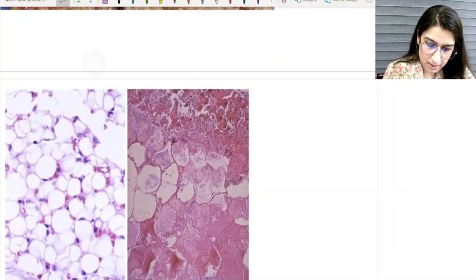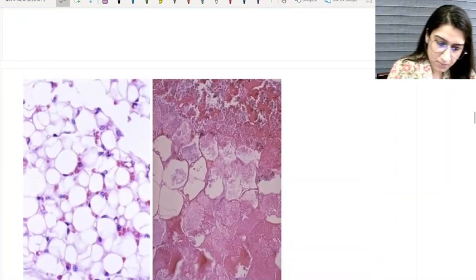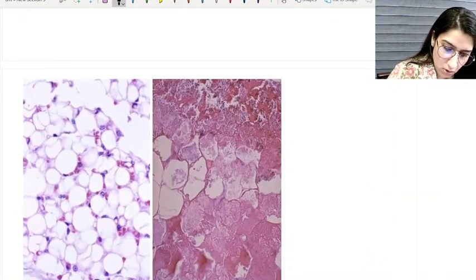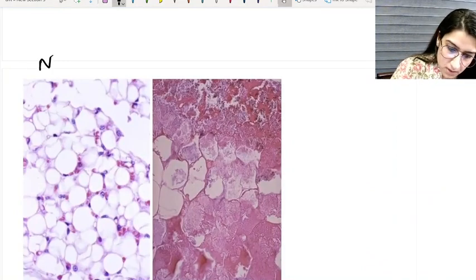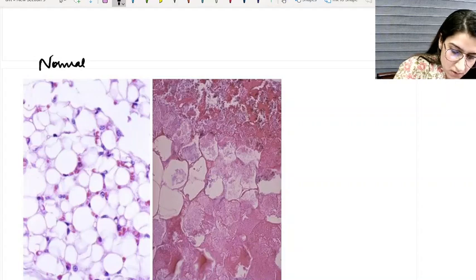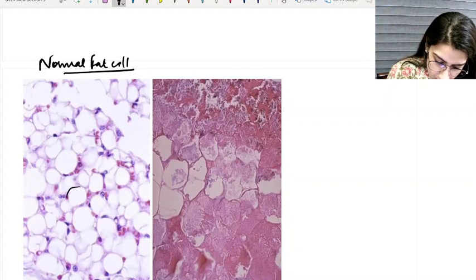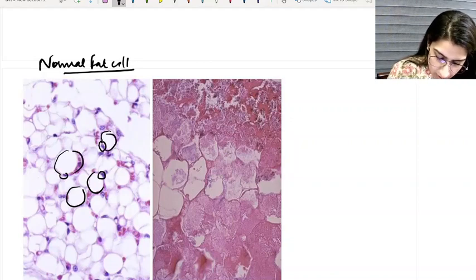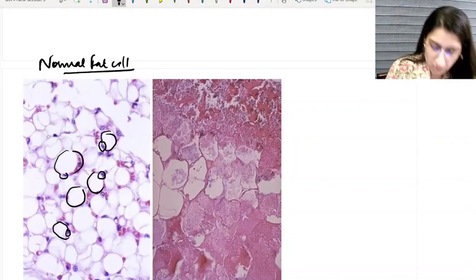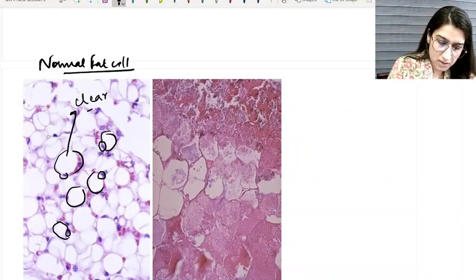Can you see this? This is a picture of a normal fat cell, a fat cell with eccentric nuclei, with clear cytoplasm.